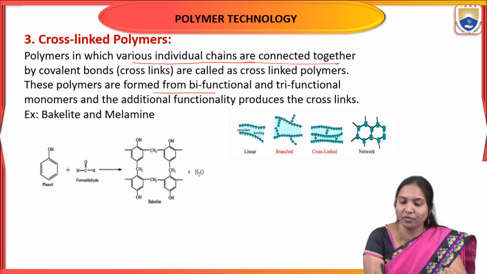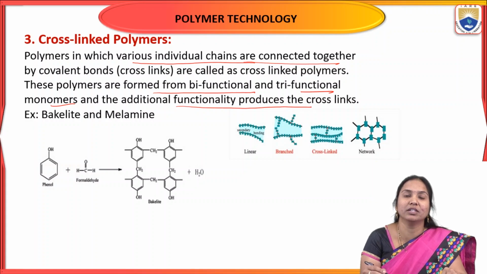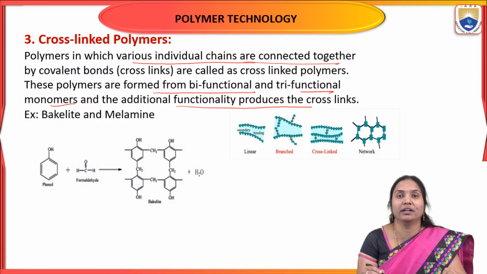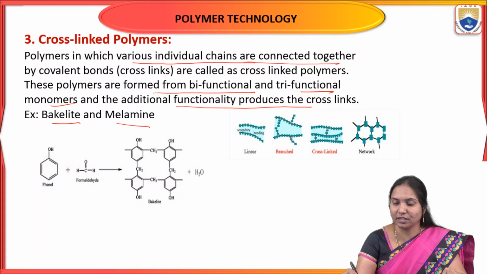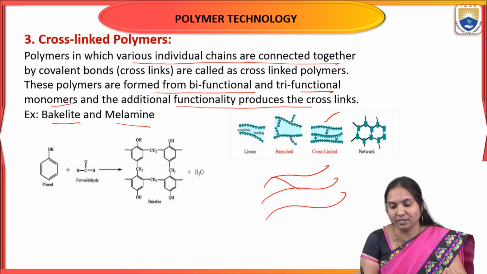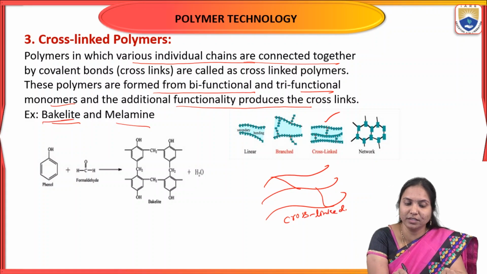These polymers are formed from bifunctional and trifunctional monomers, and the additional functionality produces the cross-links. The best examples of cross-linked polymers are bakelite and melamine. See the structure of cross-linked polymers: these are the linear chains cross-linked with neighboring chains. The best example is bakelite.